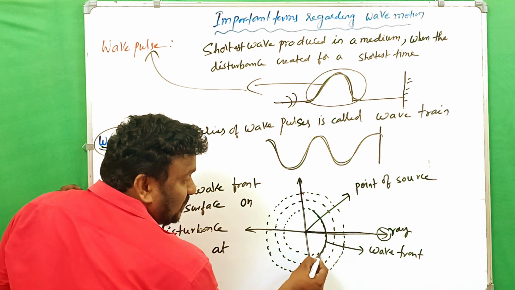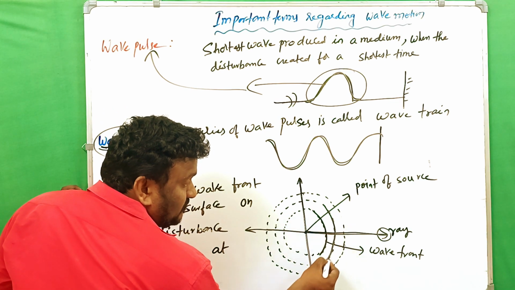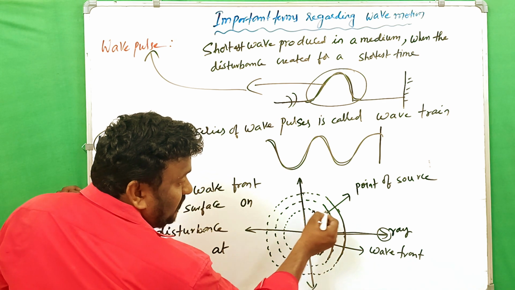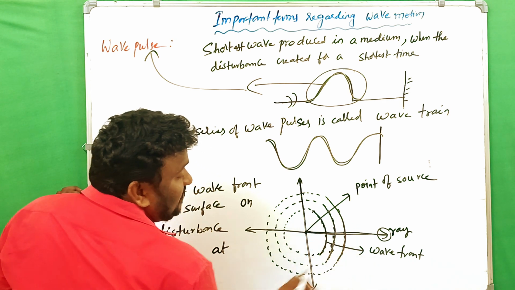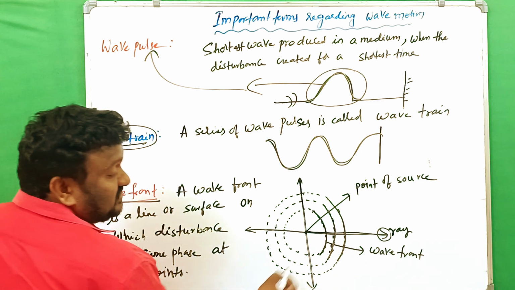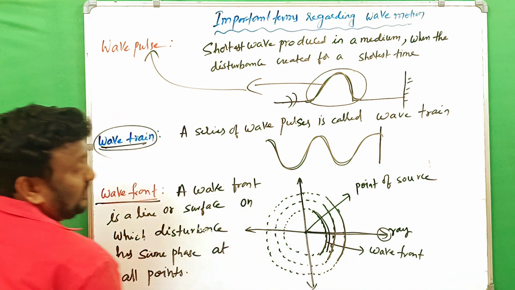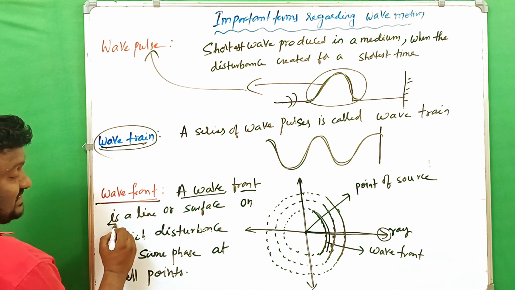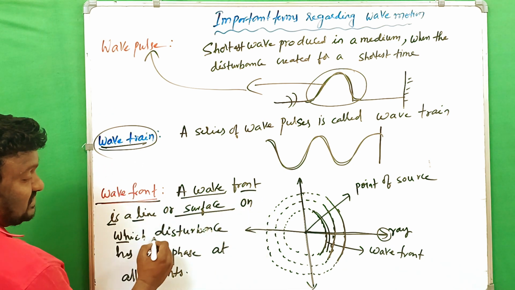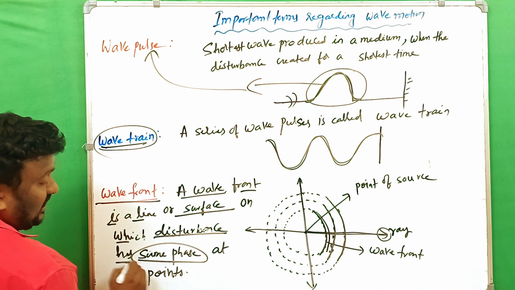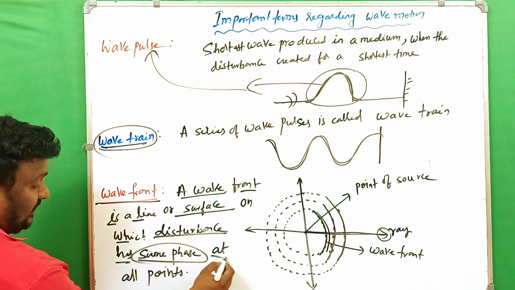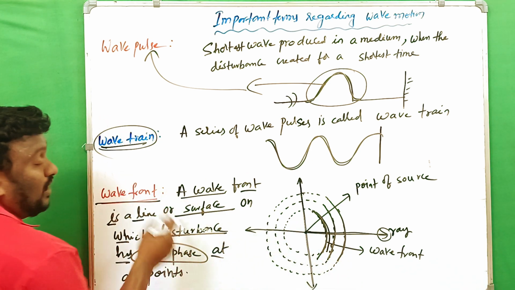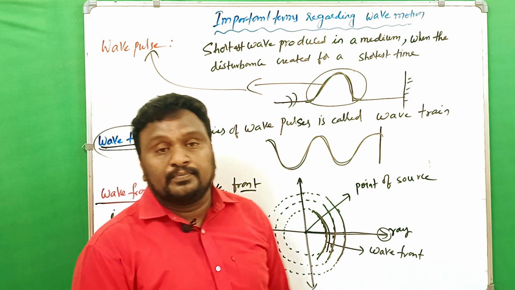These are the lines or surfaces where the particles at a particular line have the same phase. That's why it is called wave front. A wave front is a line or surface on which disturbance has the same phase at all points. On that particular wave front, the disturbance is the same and the phase is also the same.